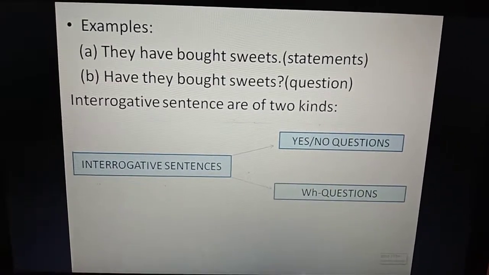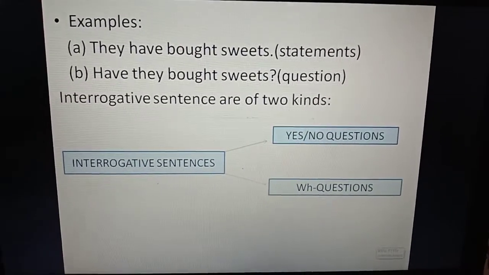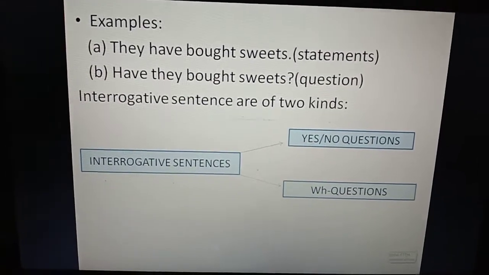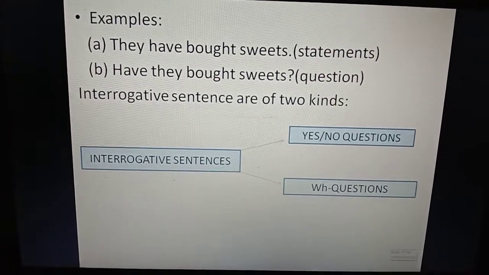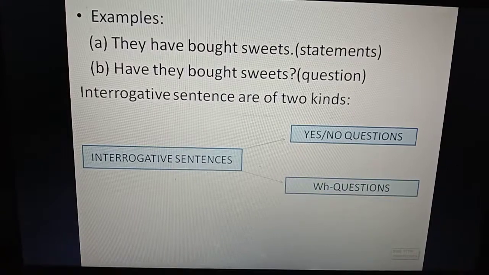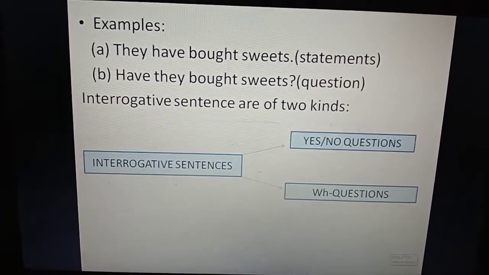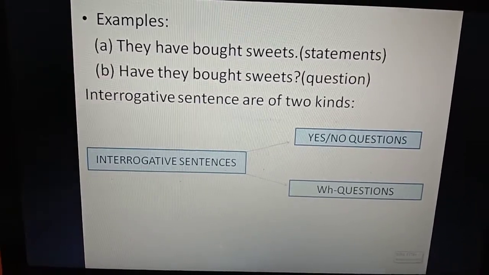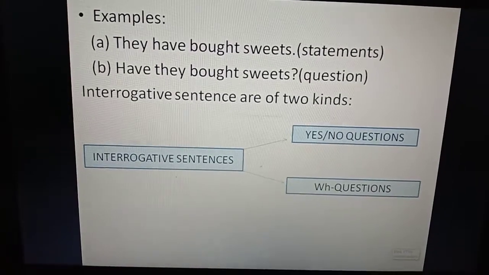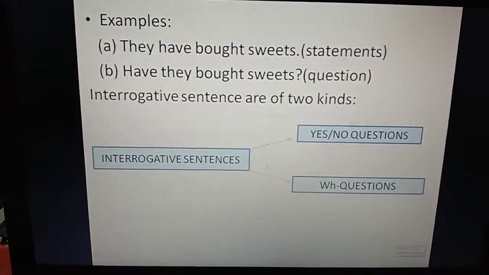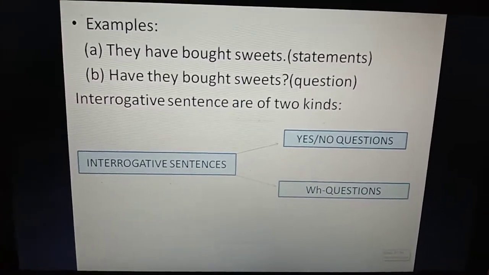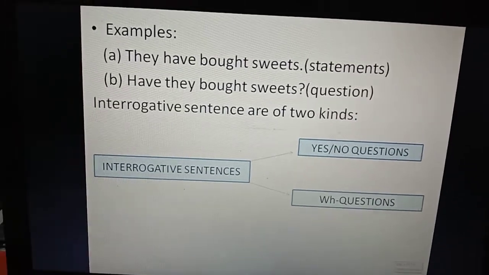Now the WH question. A WH question always starts with a WH word: what, when, why, who, whom, which. All of these always start a WH question. So this is called a WH question. Yes or no question or WH question. See the example.